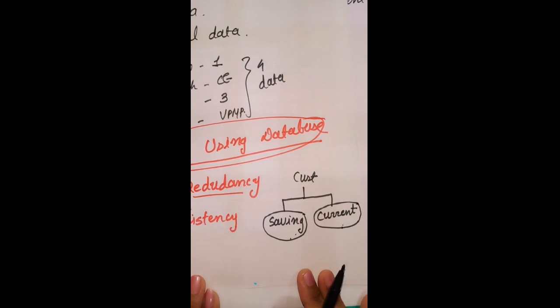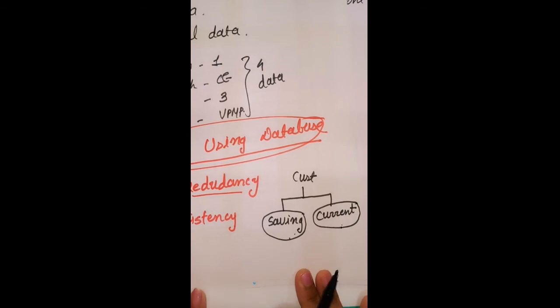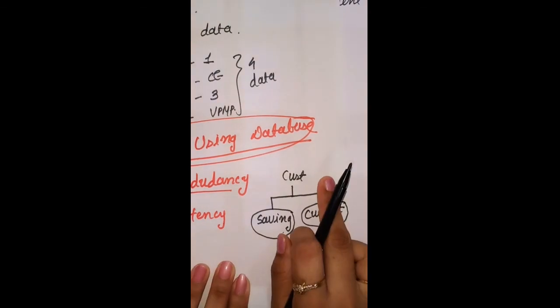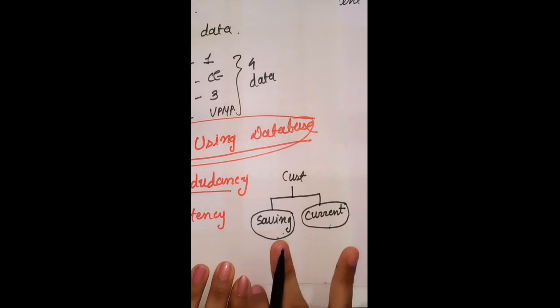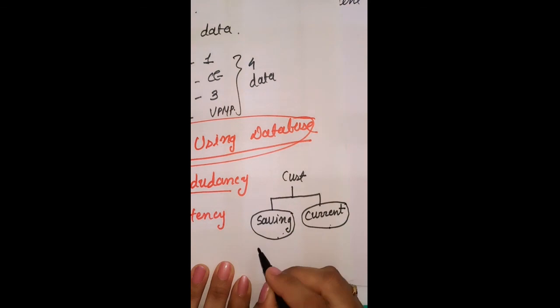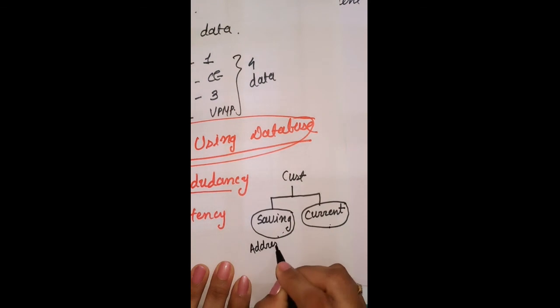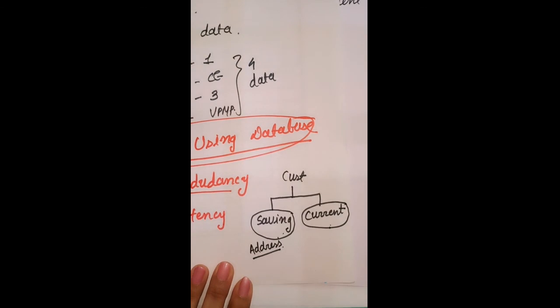Now inconsistency. Inconsistency means not accurate. We are not getting accurate data. For example, take the same example: a single customer has two files, meaning two accounts, saving and current. So primary information like name and everything will be stored two times, right? If I change the address of the customer, then I have to change it twice, in both files.